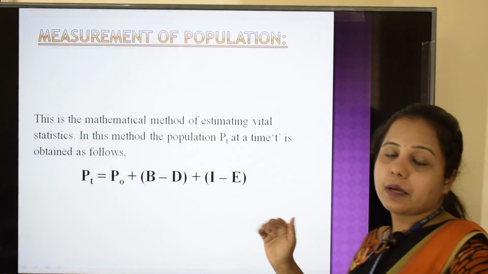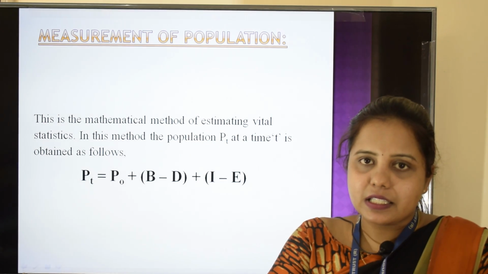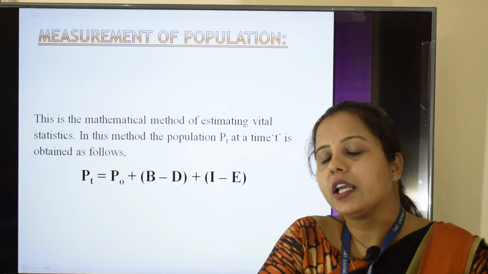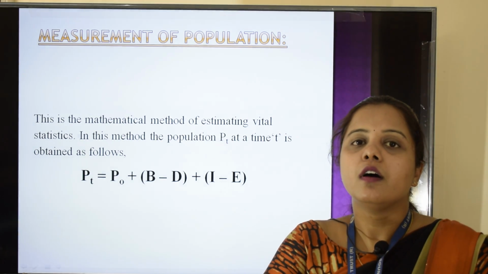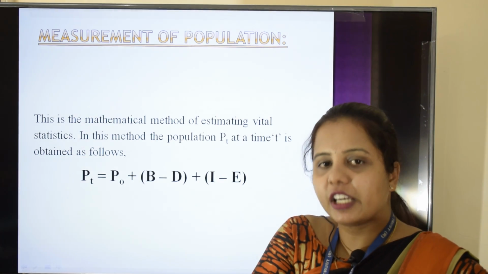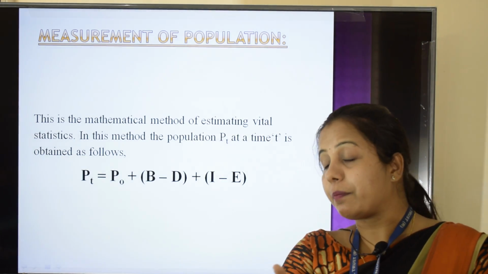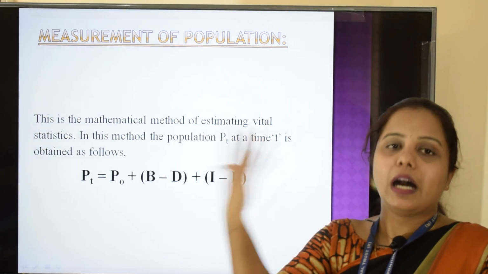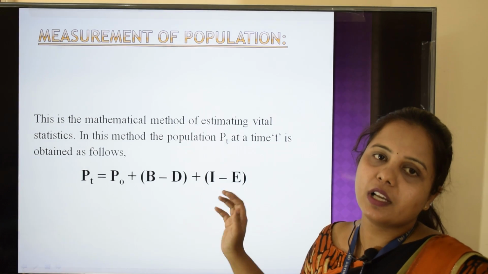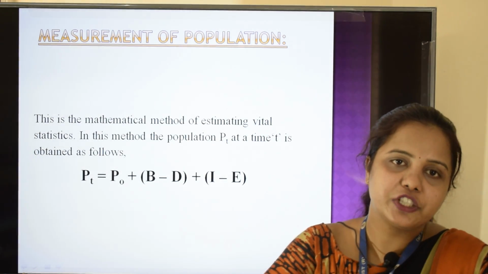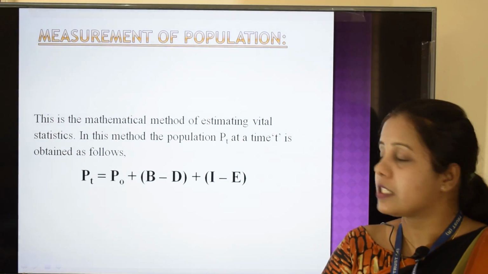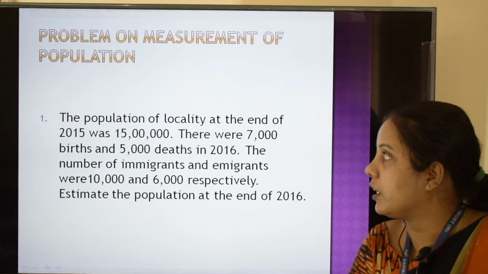Then I represents immigrants and E represents emigrants in the time T. Immigrant means if people move from another place to here, we will call it immigration. If people move from here to another place, we will call that emigration. So this is a formula to calculate the population at time t. We shall solve one problem using this measurement of population.